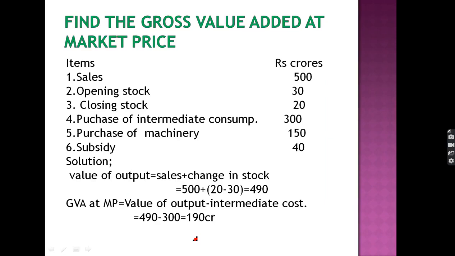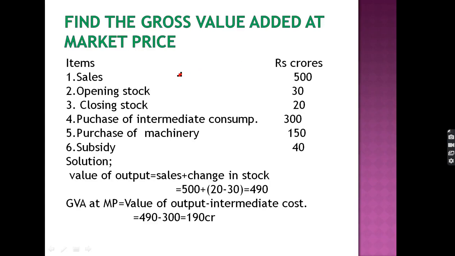Next one is to find the gross value added at market price. This is a simple question. We have been given the sales, the closing and opening stock. The purchase of intermediate consumption is also given to us. Purchase of machinery is also given. Subsidy is also given to us.